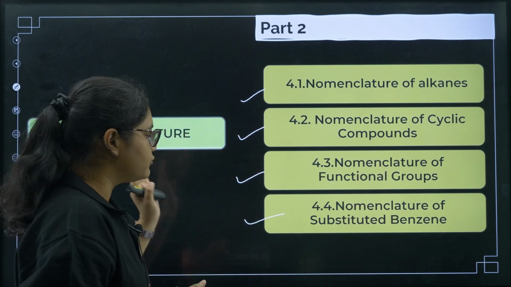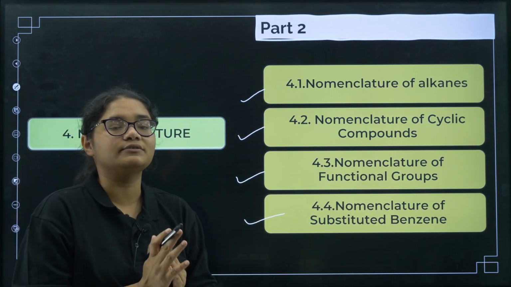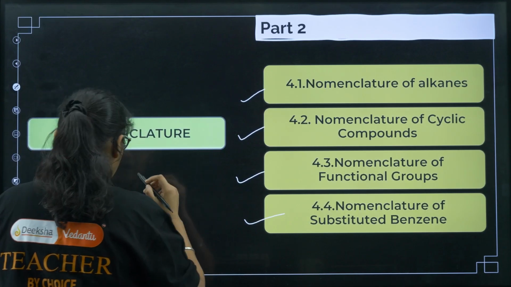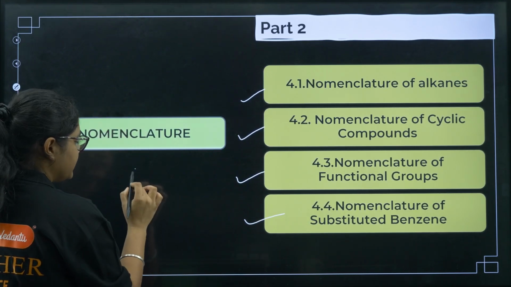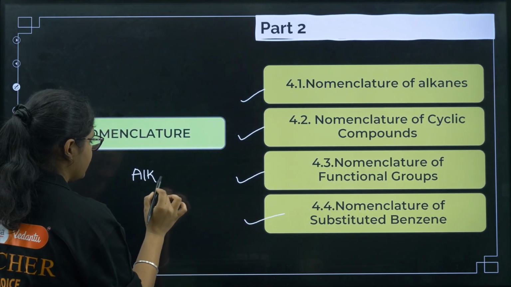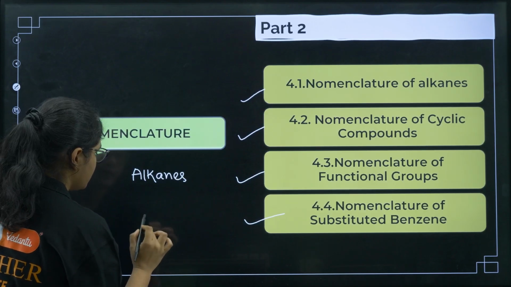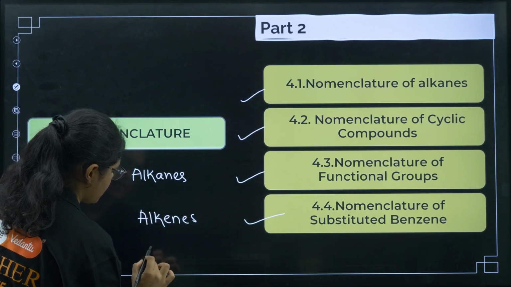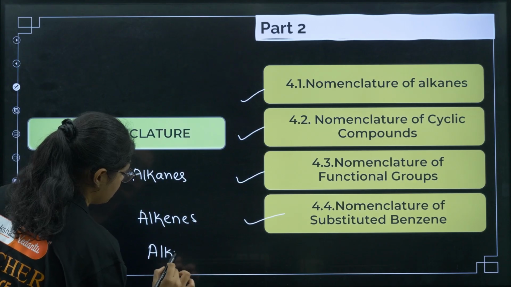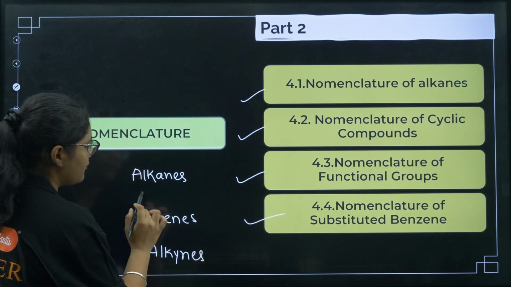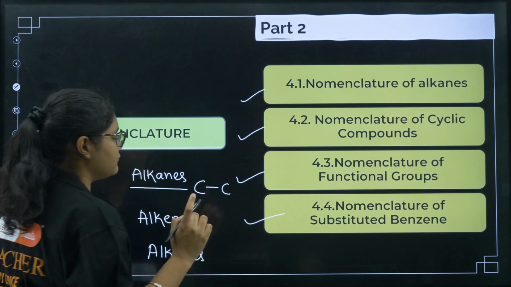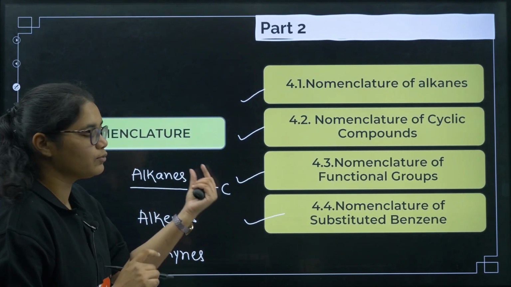Before coming to nomenclature, I want to tell you something about the hydrocarbons. Carbon compounds can be of 3 types basically: alkanes, alkenes, and alkynes. Alkanes are compounds where there is only a single bond between 2 carbons.